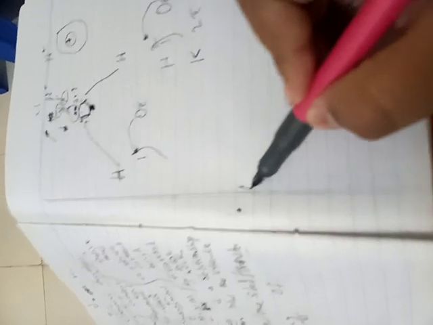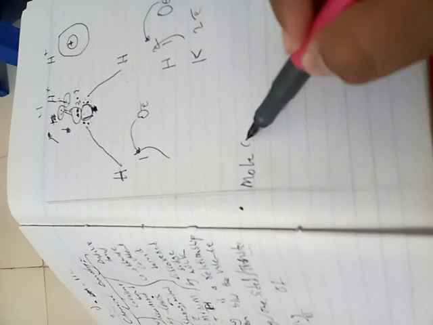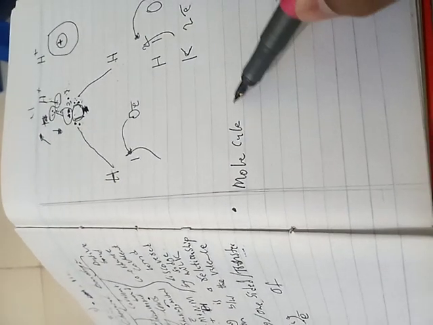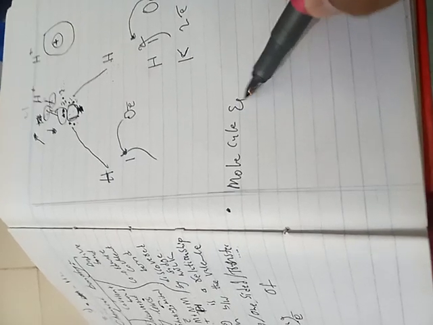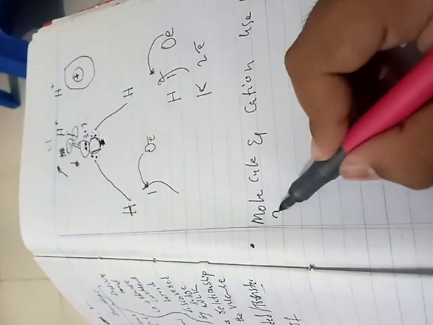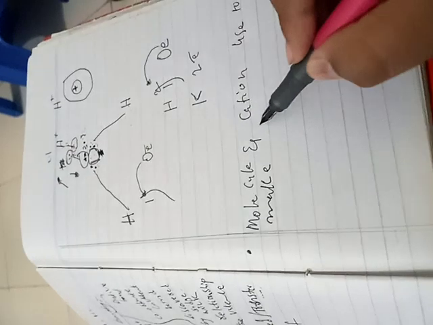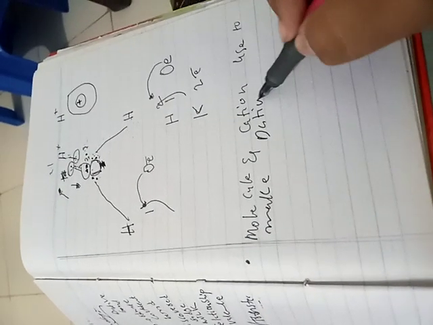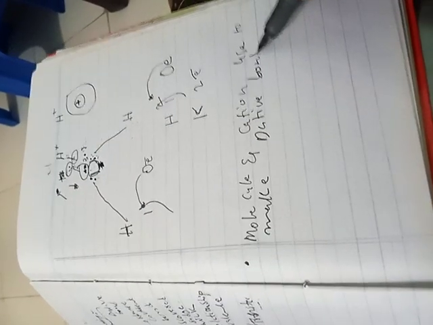Molecule and cation make a dative bond. Okay, I'm sure that you are enjoying my bad writing.